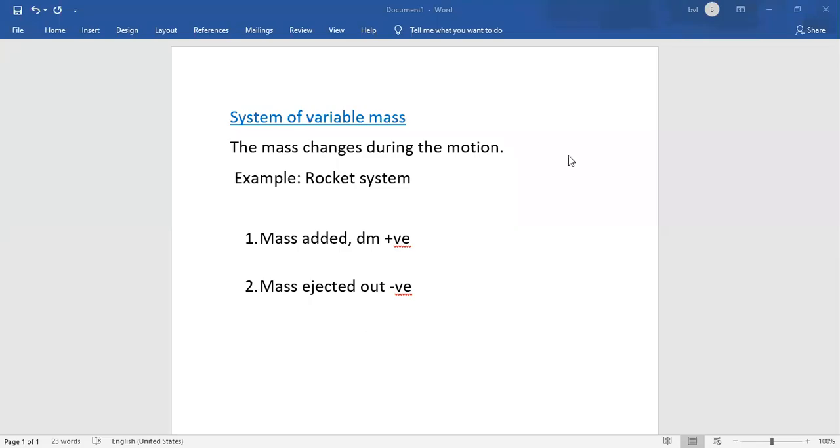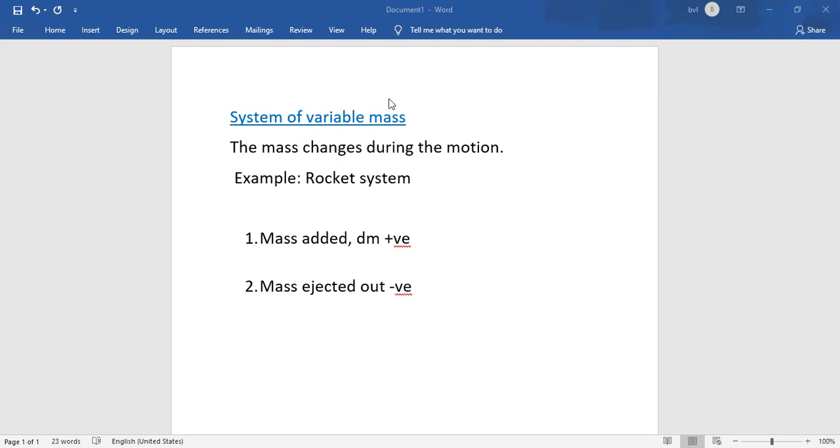System of variable mass. Mass is the quantity of the matter occupying some space. We all know that mass is calculated in kilograms in the SI system, and the equations of motion, which are derived in kinematics, for example, v equals u plus at, and the energy of the particle, kinetic energy half mv squared, potential energy mgh. All these equations are derived considering that the mass of the particle is constant. There is no change in the mass of the particle during its motion.